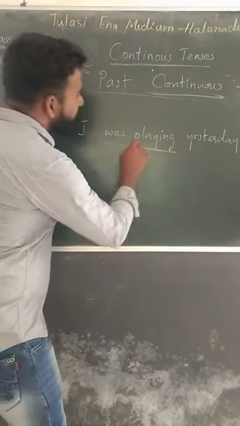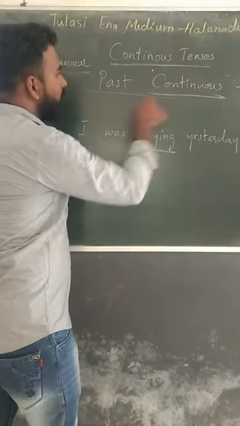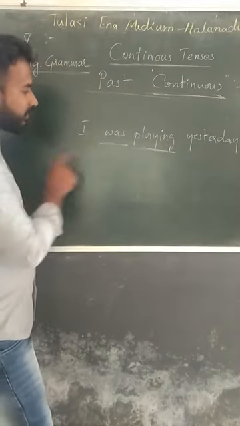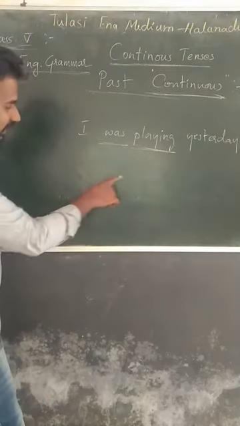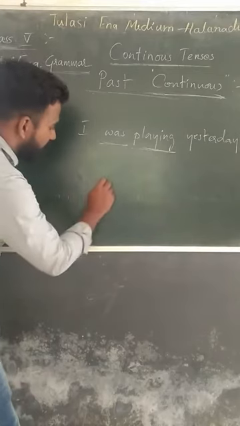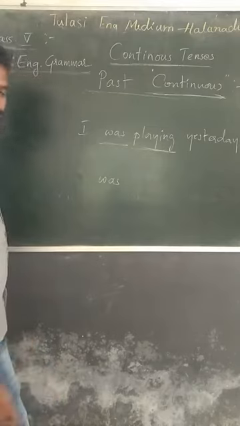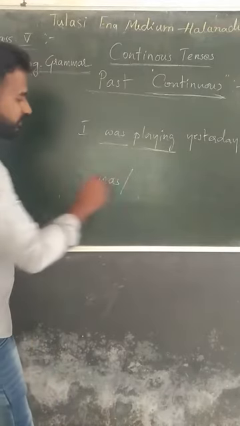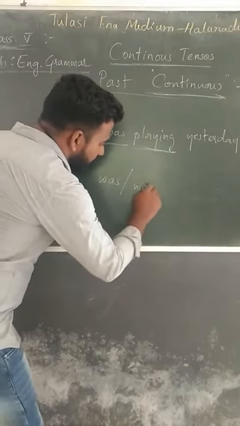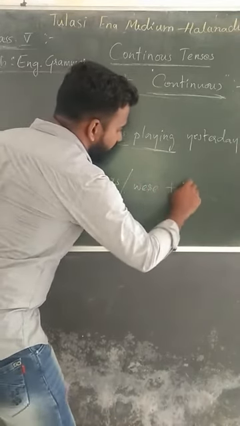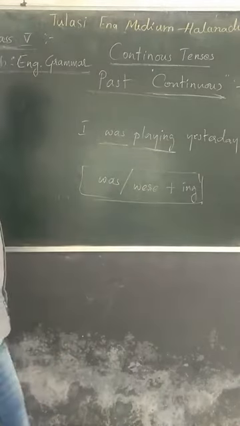See, playing: ing says continuous form, was is past form. In the present we use is, am, are plus ing. Here instead of is we use was. We don't use am. Instead of are we use were plus ing.